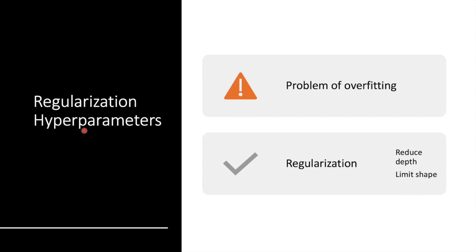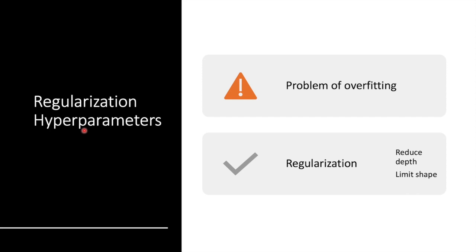So when it comes to decision trees, to avoid overfitting the training data, we need to restrict the decision tree's freedom during training. And this is what we call regularization. Regularization is used to reduce the risk of overfitting.